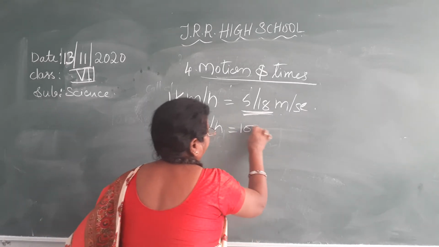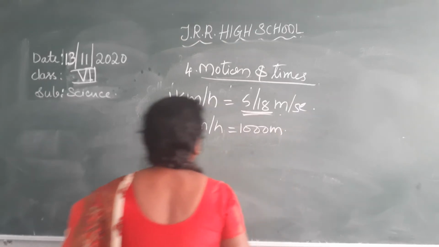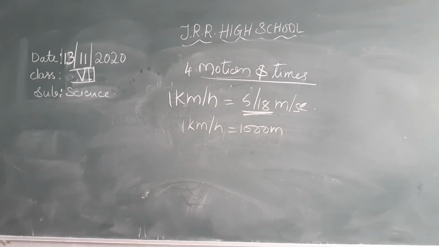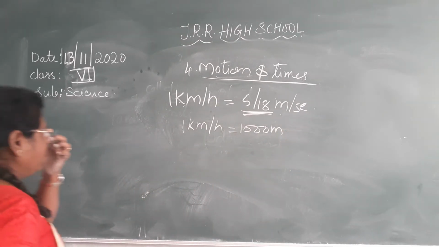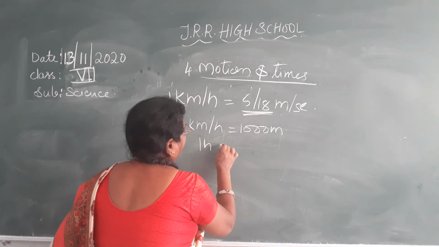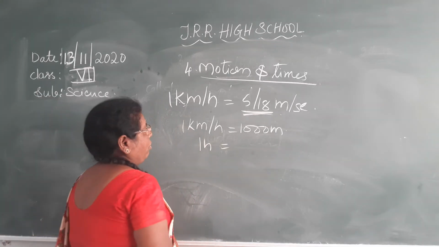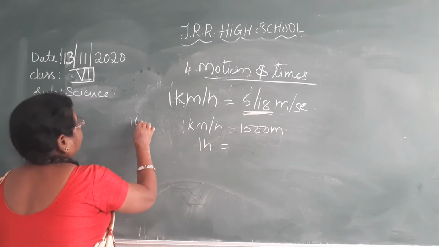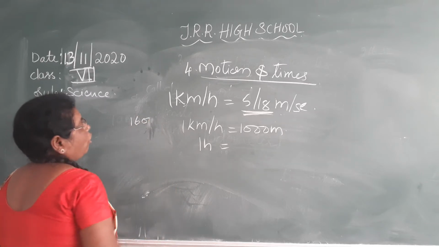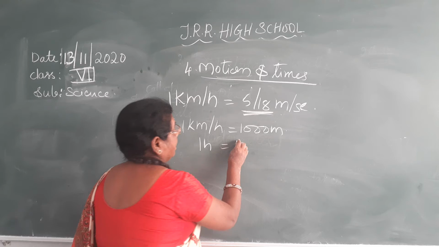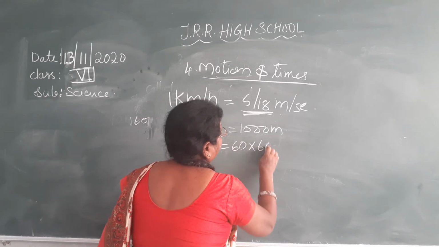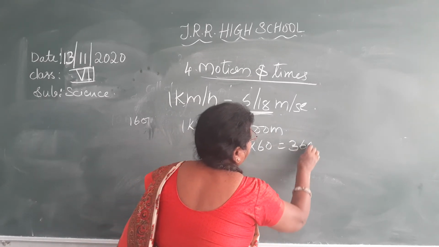That is 1000 meters. 1 hour is equal to how many seconds? 1 minute is equal to 60 seconds. So 1 hour is 60 into 60, equal to 3600 seconds.